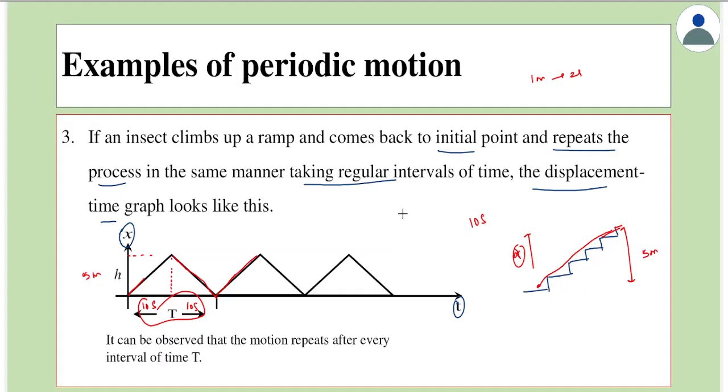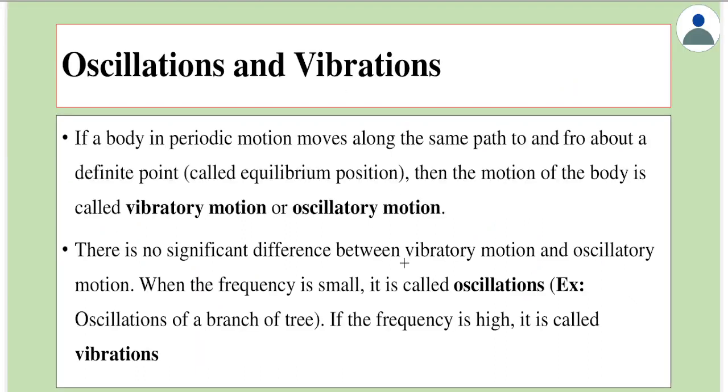Now there are many more such examples of periodic motion. What is given here is just a few examples, but keep in mind that whenever some motion repeats after a definite or regular time interval, those motions are called periodic motions.